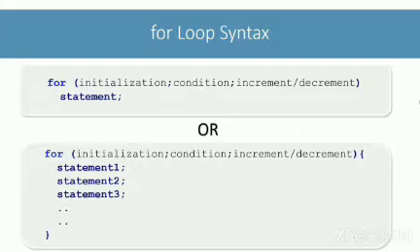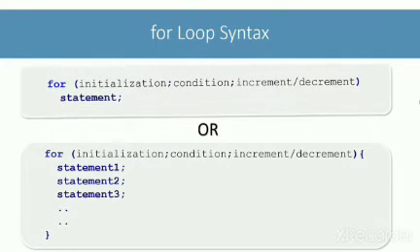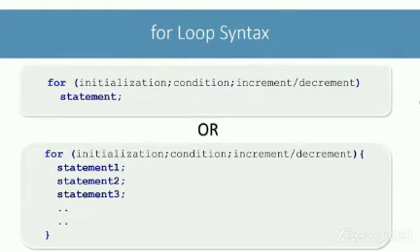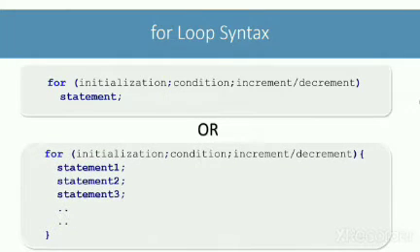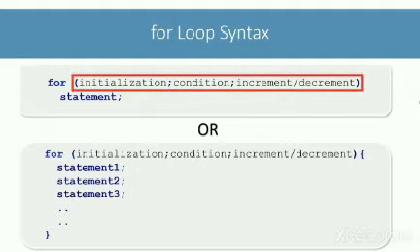As we saw with the other loops, use this syntax if you want to repeat a single statement, and this one if you want to repeat more than one statement. Unlike while and do-while loops, the for loop groups its initialization, condition and update parts and mentions them at the start of the loop. Let's see how each of these parts work in case of for loops.